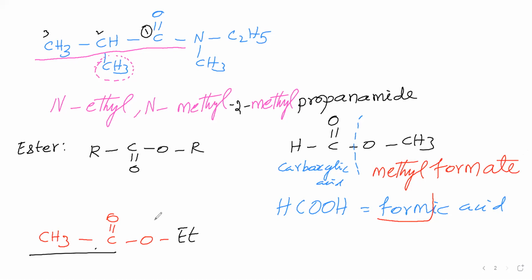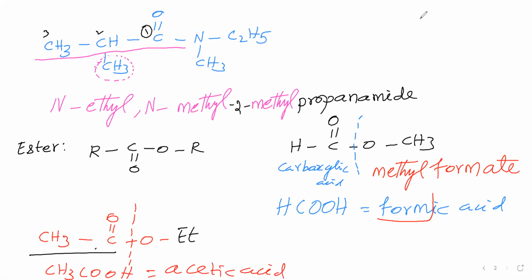So here we will see. In this one, what is the common name? That we'll see. Here what you have to do? In the ester, the ester is having a carbon, no? That part you take. This carbon is linking with this carbon. This part is coming under the carboxylic acid part. This is the carboxylic acid part. The carboxylic acid is CH3COOH. For this you take the common name acetic acid. The common name you have taken.